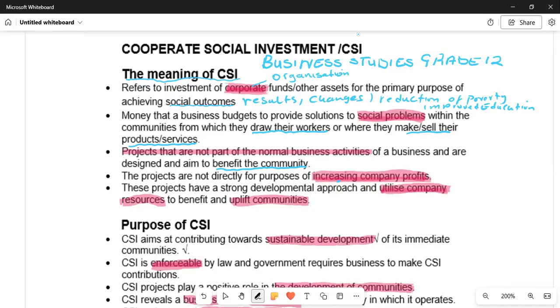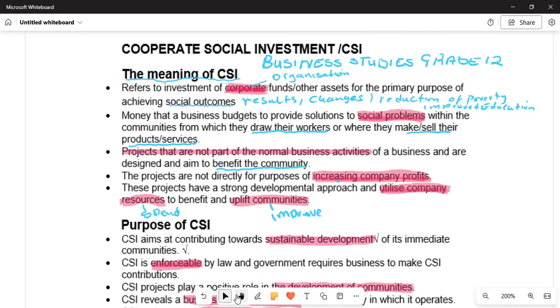These projects have a strong developmental approach and utilize company resources. It means they spend their resources on the community, to benefit and uplift communities, to improve the community. So these are the meanings of corporate social investment.